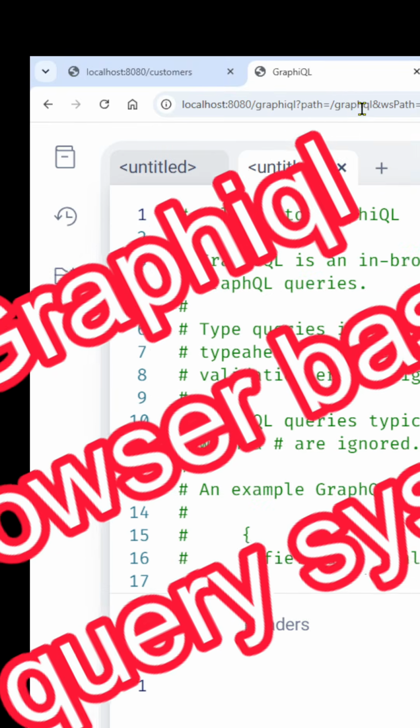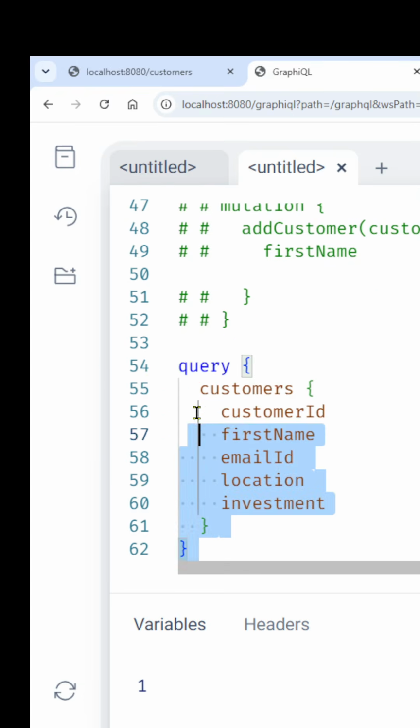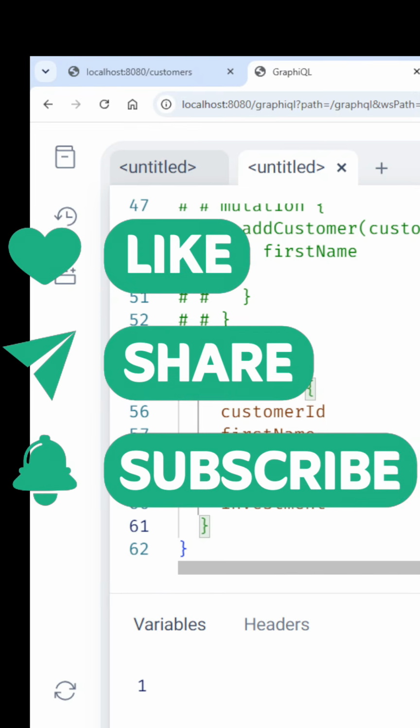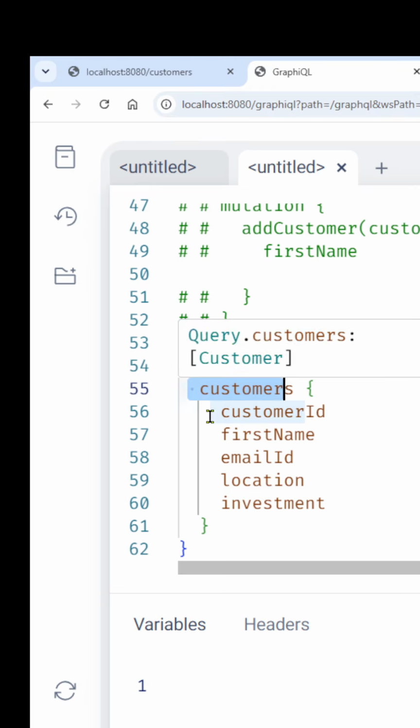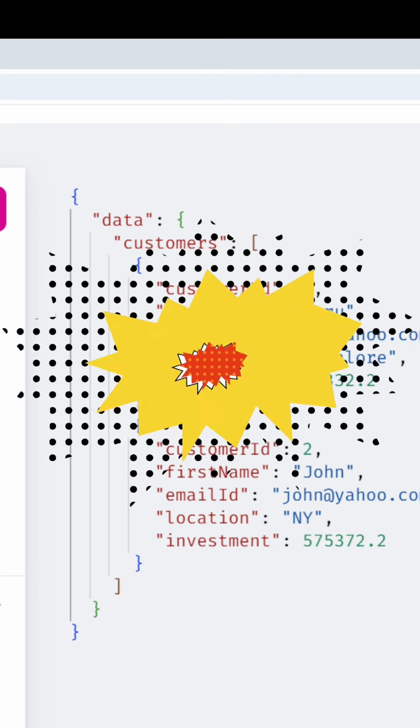Okay, now look at this. This is GraphQL, right? This is the GraphQL query system, the query browser. Now you enter the query like this. You can specify what data you want. If you want all the data, just enter the query in the query browser: query, followed by the customer object, followed by whatever data you want. So let's run this. Fabulous. See that? I got all the data.